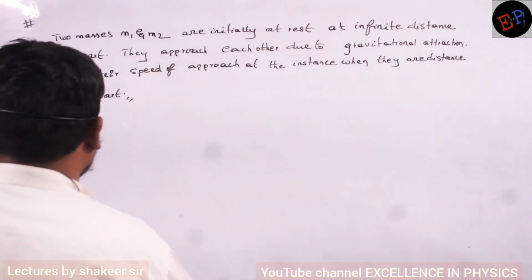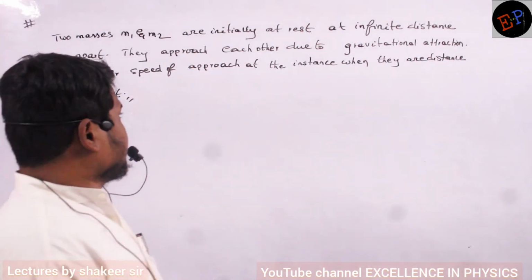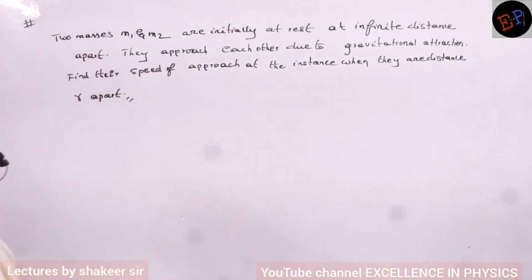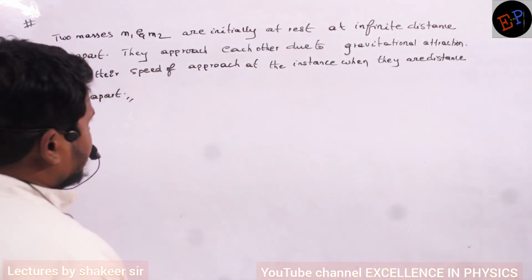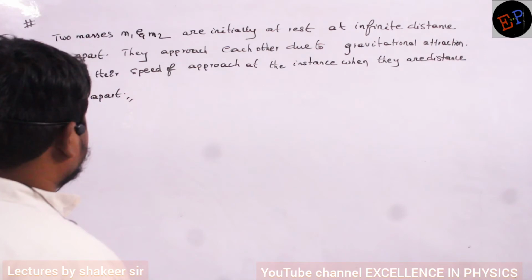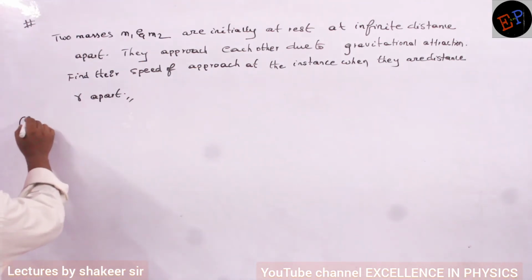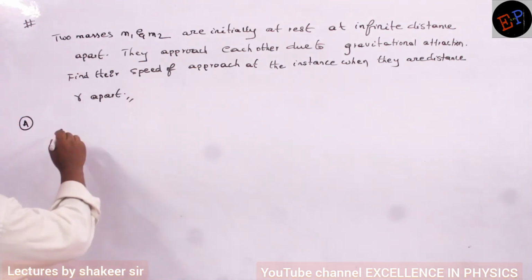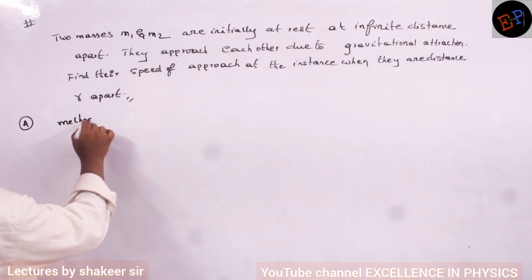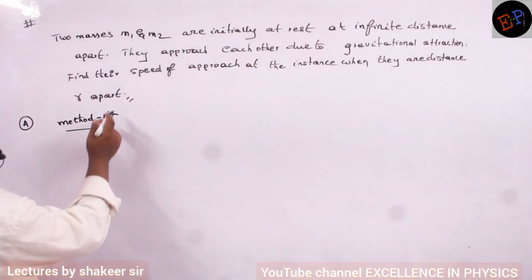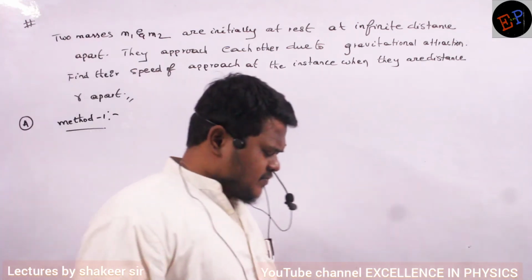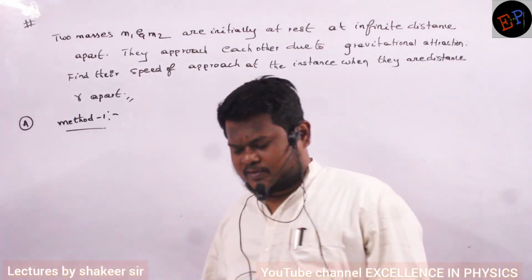See, let us see this problem. Two masses m1 and m2 are initially at rest and at infinite distance apart. They approach each other due to gravitational attraction. Find the speed of approach at the instant when they are a distance r apart. We will try to do this problem in two methods. Method number 1. Very famous questions, these are mostly asked in competitive examinations.